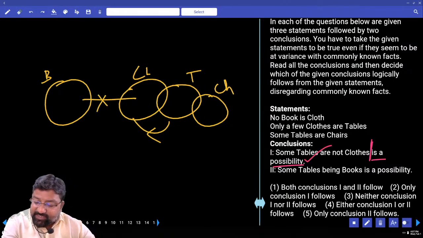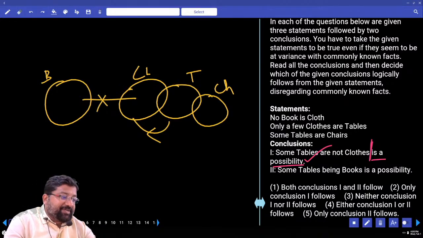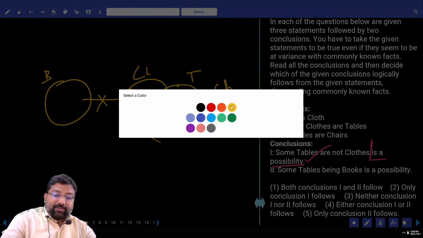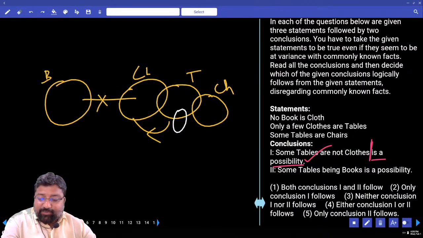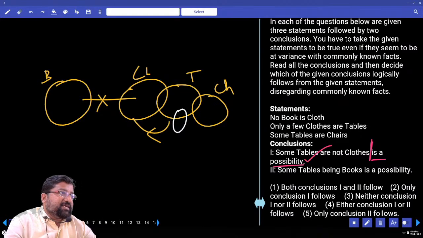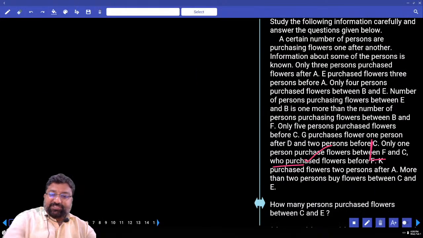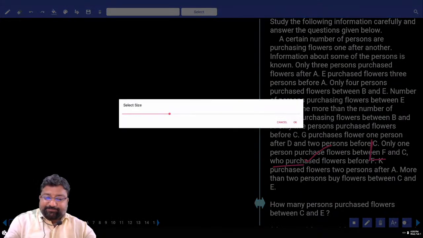So what is the second one? Some tables being books is a possibility. Can some tables touch books? Yes or no? You can write it here, book, happily, tell me. So is it a possibility? Yes, it is a possibility. Right or wrong? Right. What's the answer? Both 1 and 2. Next, look at this question here.